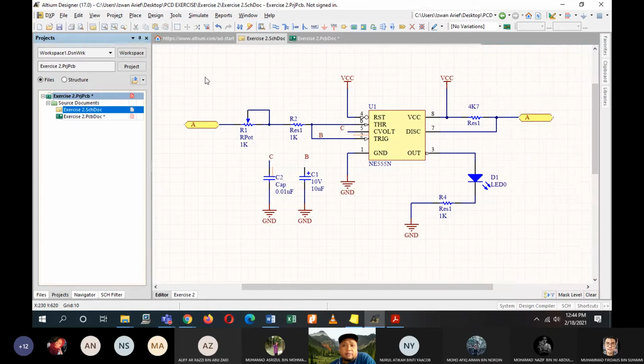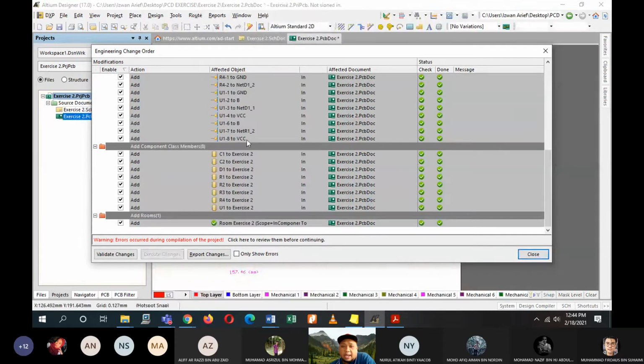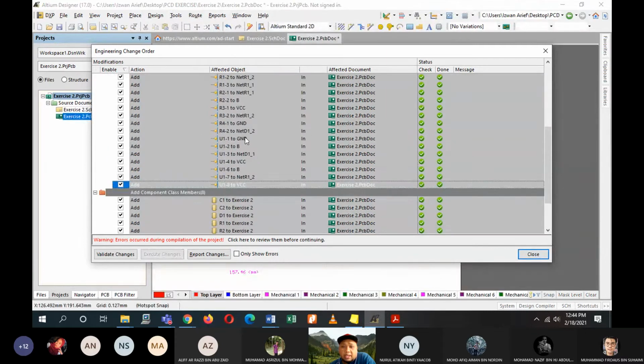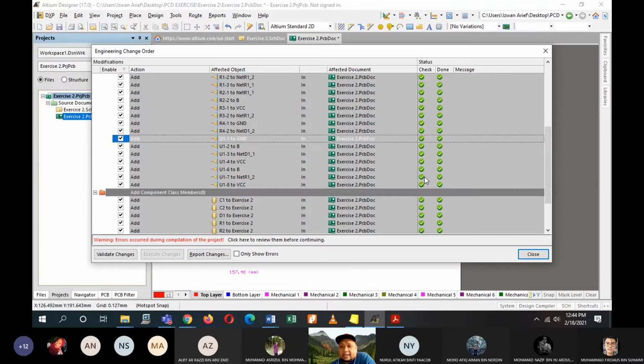Okay, so I'll move back to the steps of updating my PCB document. And then I execute changes. Okay, so now my timer has no problem, which means that the check and done is okay. It has gone through. For what happened just now, it was marked with a red check, which means that there was a problem with it because of my library.